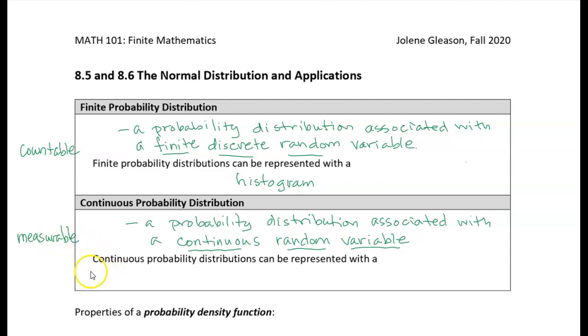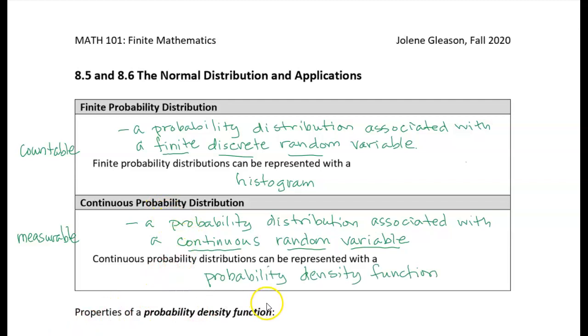So it'd be things like the heights of people, the weights, or temperatures, where the random variable can take on any value. It can take on 2 and 3, but also 2.5 and 2.75 and 2.34689. It can take on any value. And we use something called a probability density function to represent a continuous probability distribution.